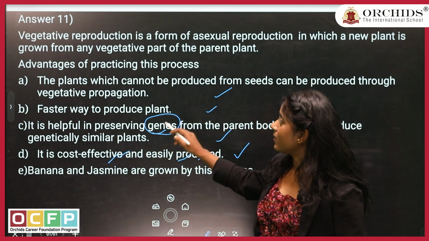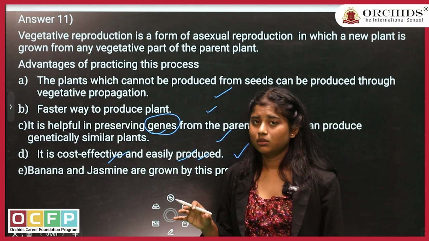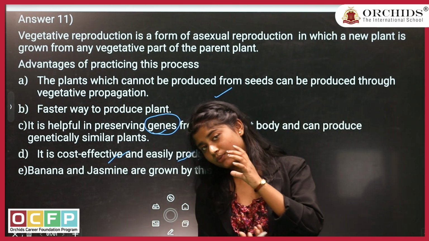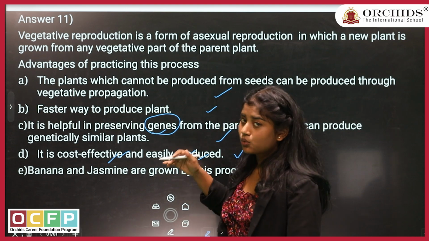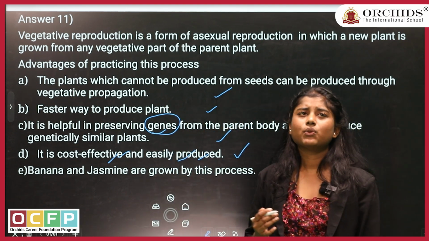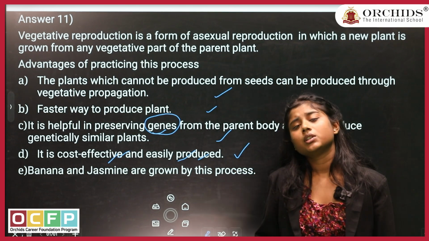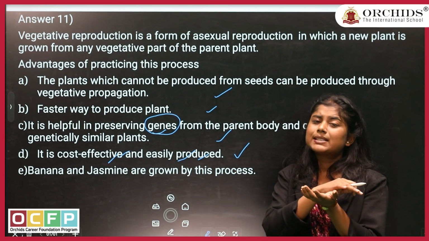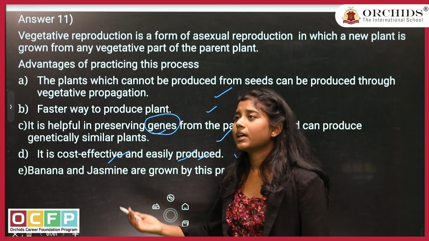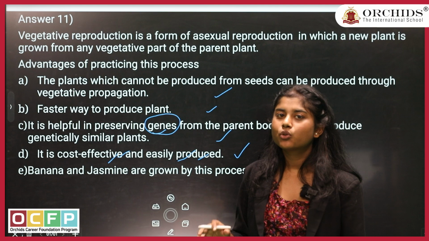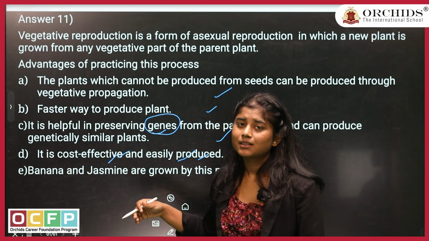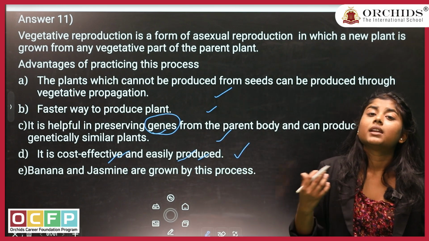So in vegetative reproduction, the plant is already grown, right? It just needs some amount of time for the roots to develop. Once the roots are there, the plant will start growing. Roots will take hardly 1 to 2 months to grow, then hardly 3 to 4 months to settle down. So in 6 months you'll get a plant. And you know there are farmers who are not that rich, still they have a lot of plants. So what they do is take the vegetative part and grow it.